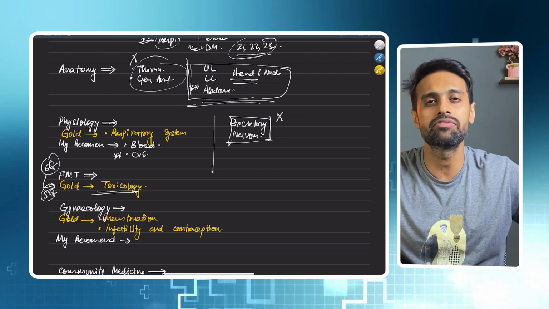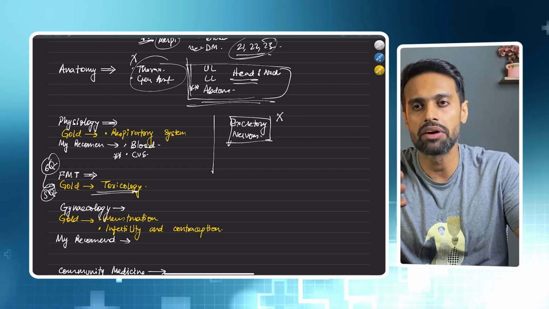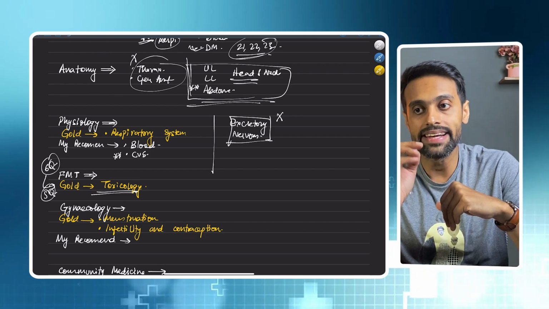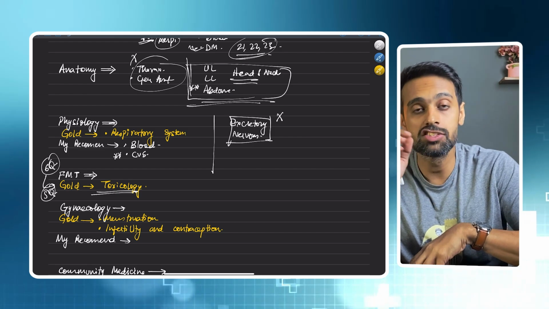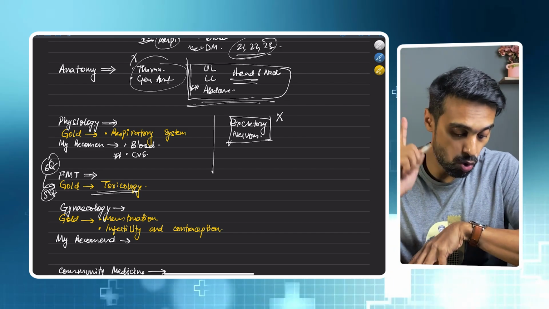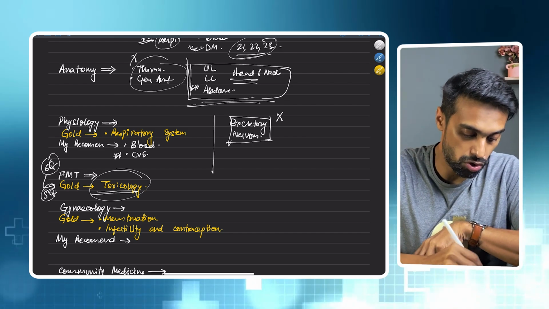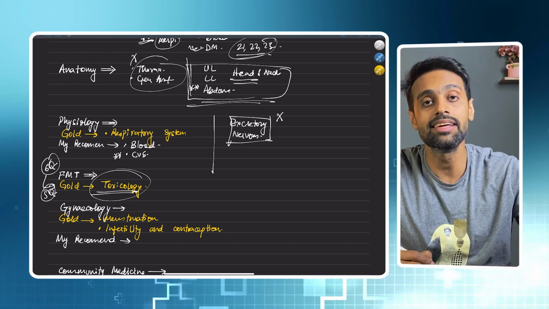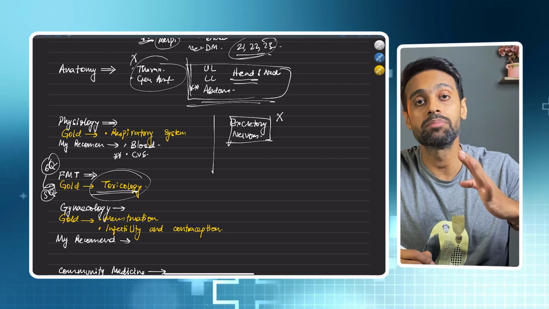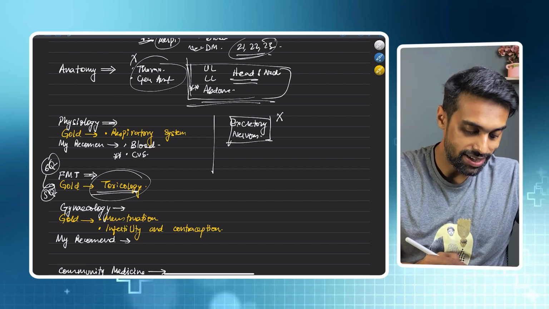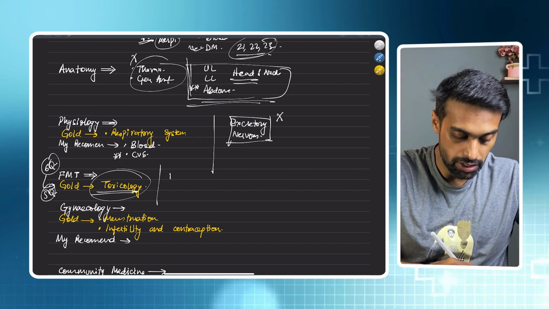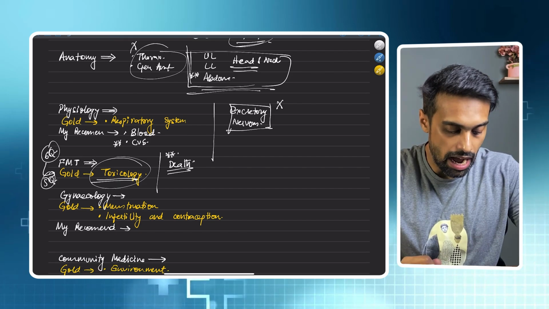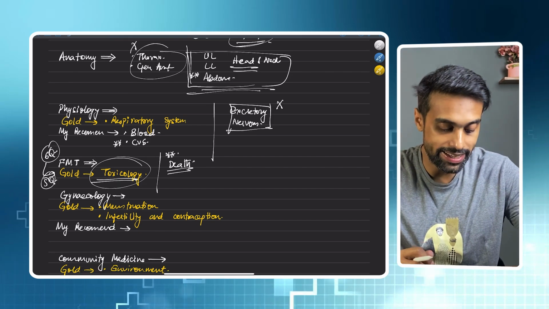Like the entire FMT can be completed in around 700 to 800 MCQs. So in FMT, I would recommend, do not leave out a single topic, a single chapter, but put more focus on toxicology, because toxicology is the most important topic recently that is getting picked in AIPGD papers. Apart from that, I would recommend in FMT, go through the chapter of death. Next, after FMT, we have gynecology.